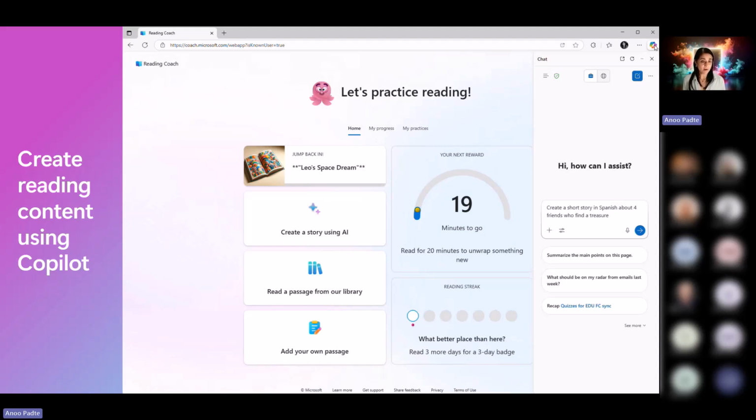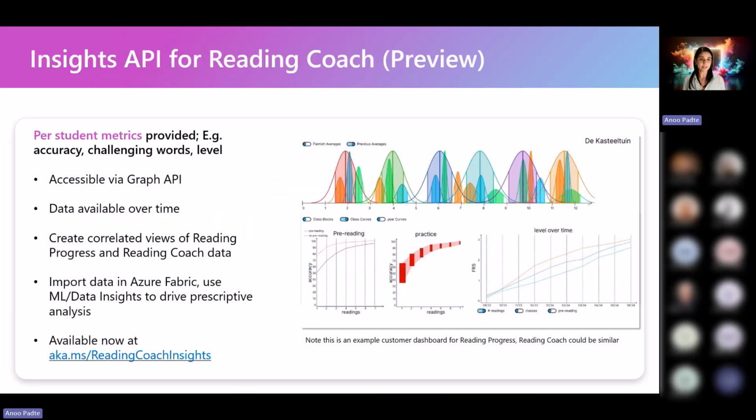That's coming up as well. That already exists. We're just emphasizing it so students feel like they have agency over the content that they're reading. Also, educators can use that feature. Also, the Reading Coach progress information is now available through the Insights API for school districts and school leaders to build their own dashboards. This API is also available for Reading Progress and for Reflect.